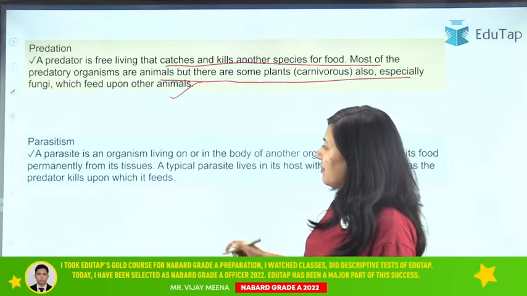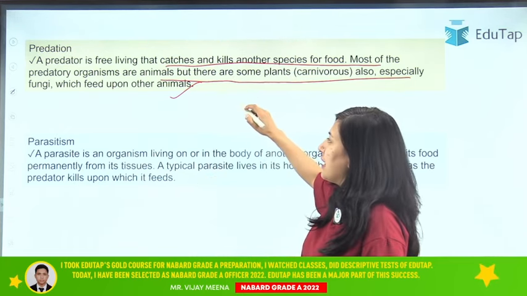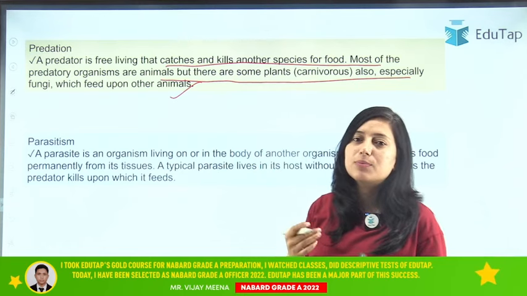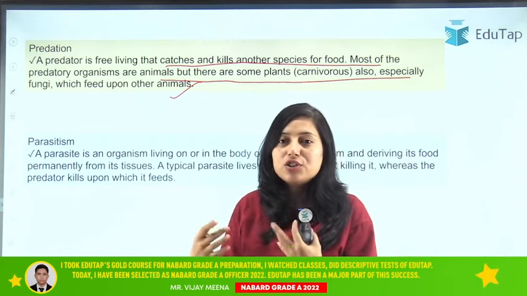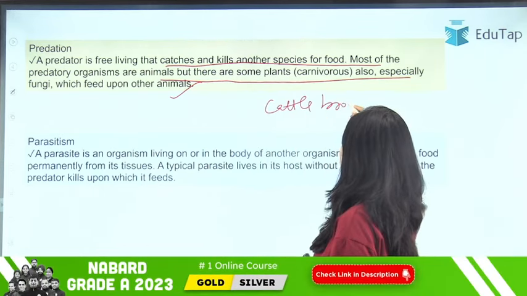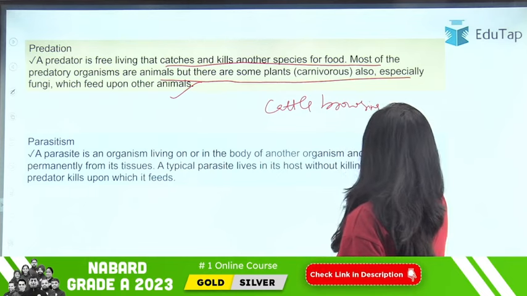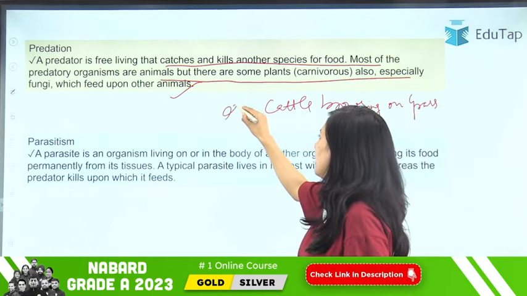Okay, I hope now this is clear to you. An example of predation is cattle browsing the grass. Your cattle is killing the grass for feeding themselves. So this is the example of predation.